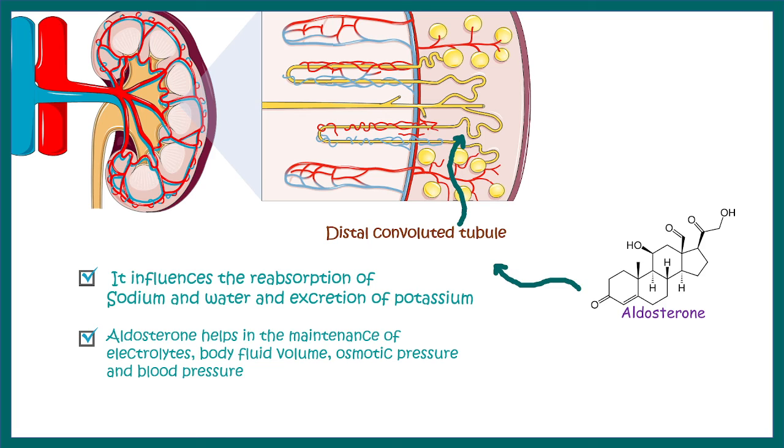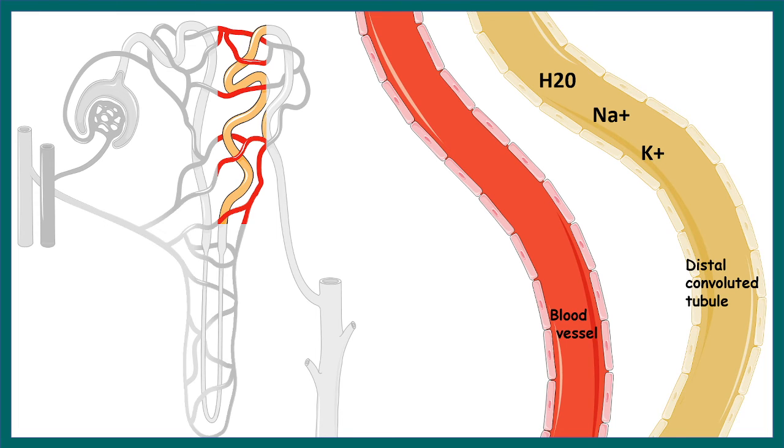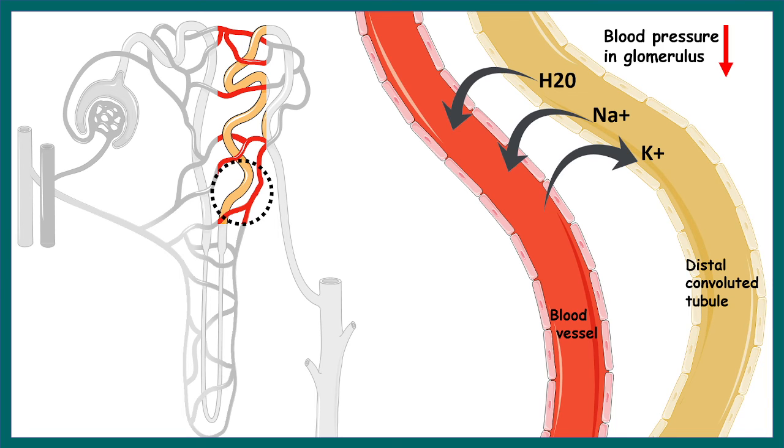If we zoom in on the nephrons, we can see the distal convoluted tubule here, and here is the zoomed view of that distal convoluted tubule. We can see a blood vessel and the distal convoluted tubule. Aldosterone stimulates uptake of water and sodium, but it stimulates the excretion of potassium in the distal convoluted tubule.